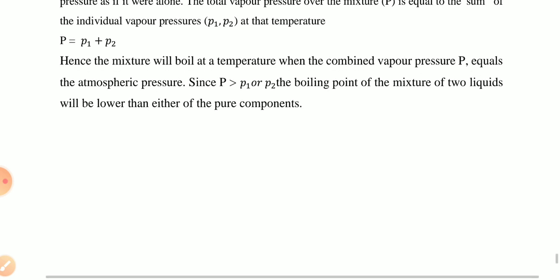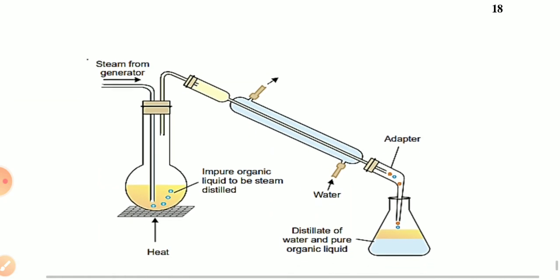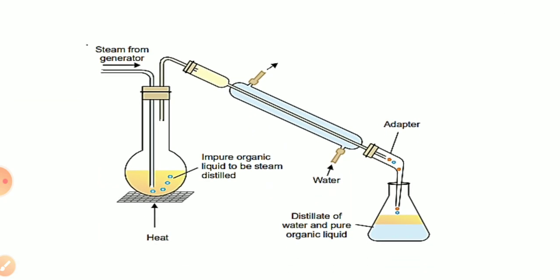By steam distillation, this is the assembly of steam distillation, you can separate the organic liquid and water. This is the round bottom flask filled with the organic liquid, and this is the condenser with the inlet and outlet of water, and this is the adapter. Here you can see the flask containing distilled water and pure organic liquid.